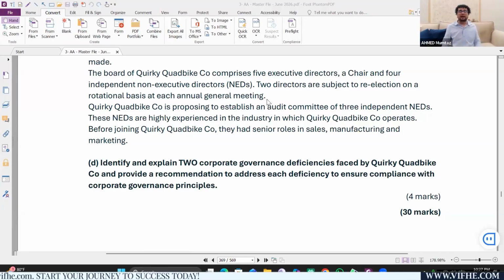The emphasis of matter paragraph will highlight something other than going concern, which is important and correctly accounted for and disclosed by the client. I will highlight that disclosure, but it has got nothing to do with going concern. So for going concern disclosure, it's the MURGC paragraph. For any other thing, it's the emphasis of matter paragraph.